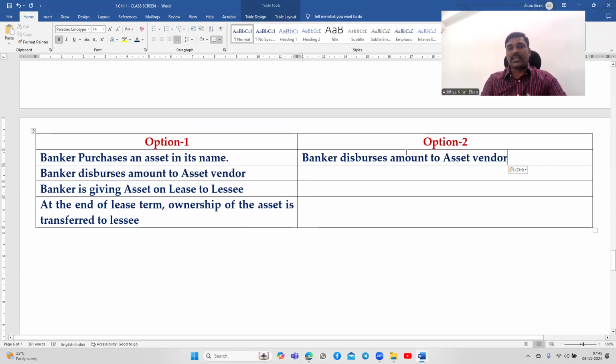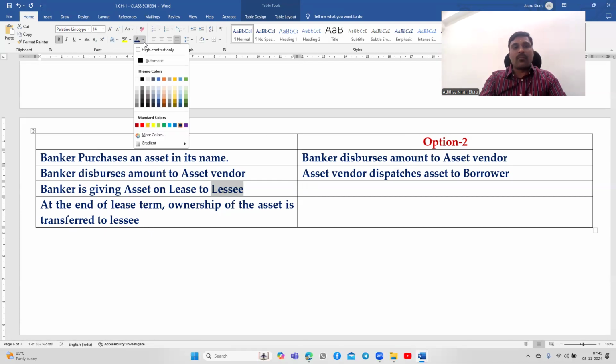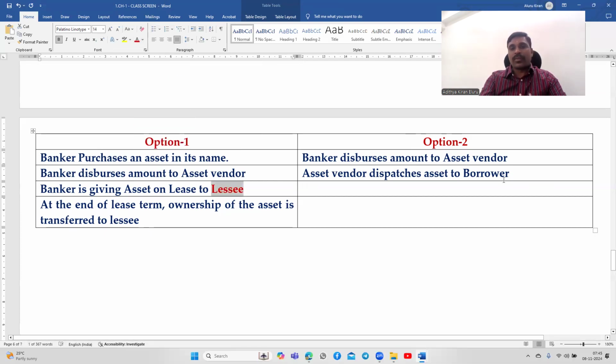Banker disperses amount to asset vendor. Asset vendor dispatches asset to borrower. So here the person who is called lessee, the same person, another option is called borrower. So why borrower? Because the asset is in the name of the borrower.